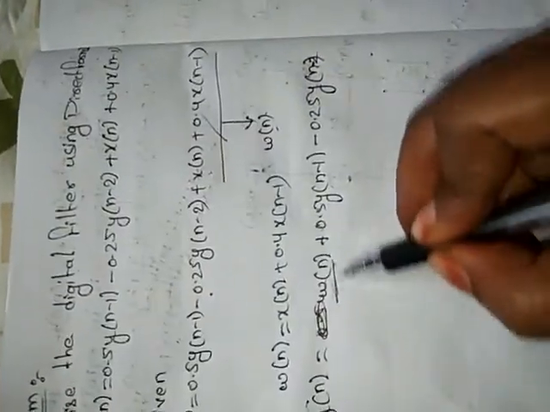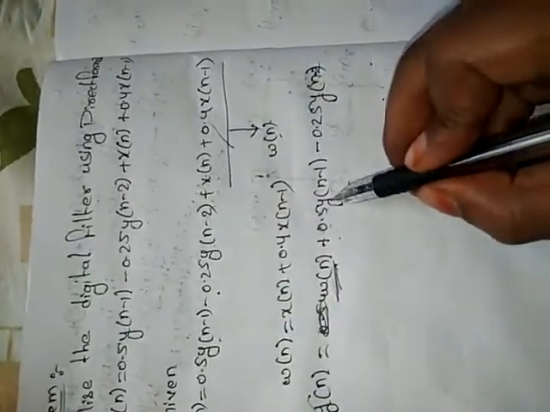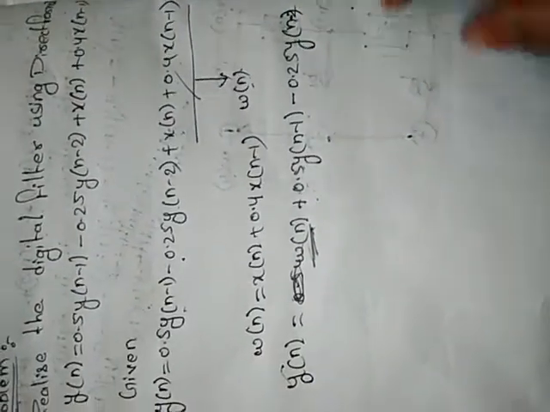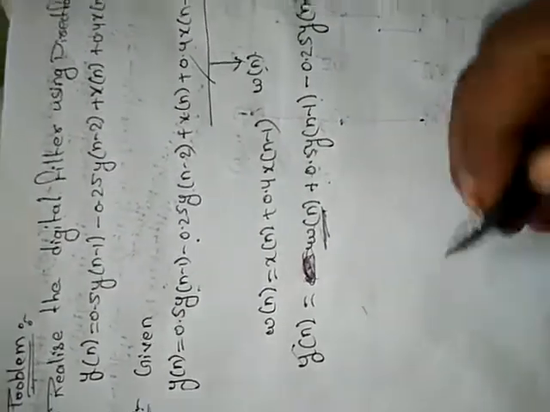That's why here I am writing w of n plus these two functions, 0.5 y of n minus 1 minus 0.25 y of n minus 2. So this is the output function y of n.